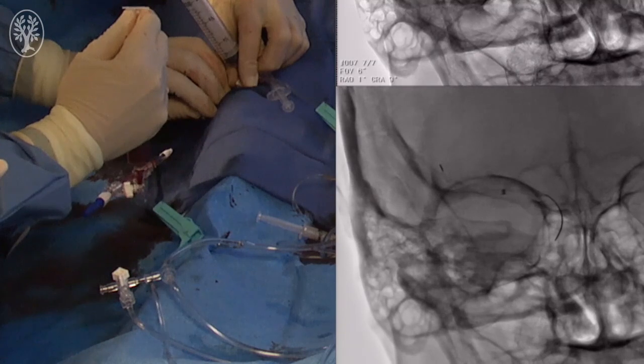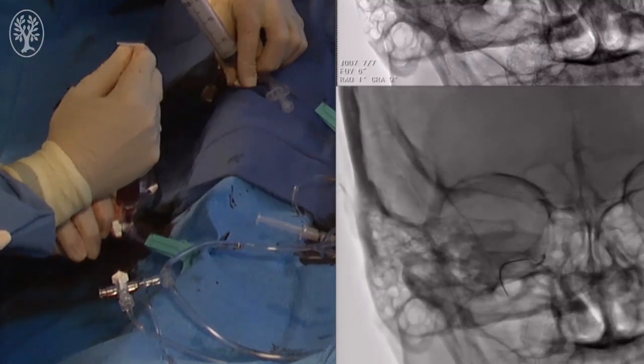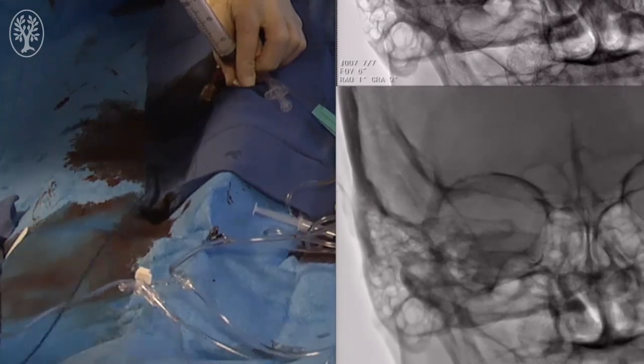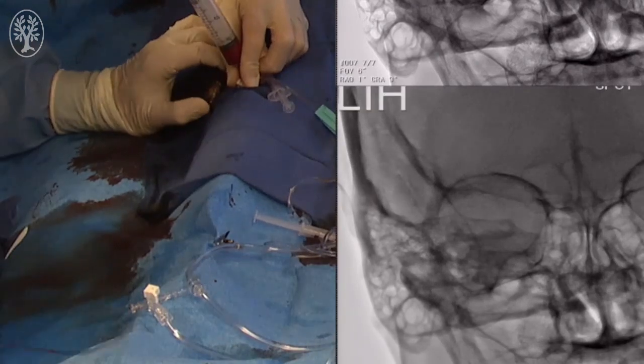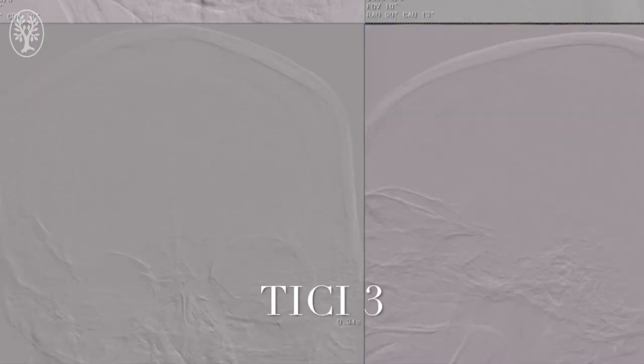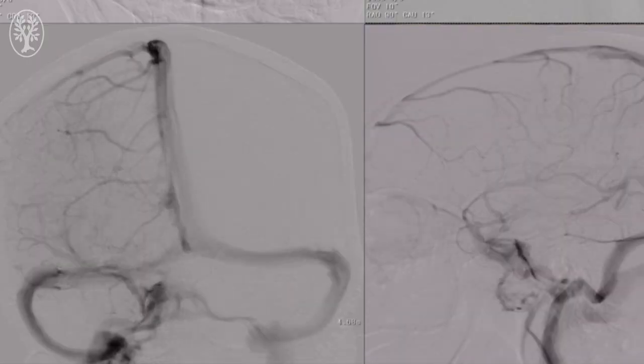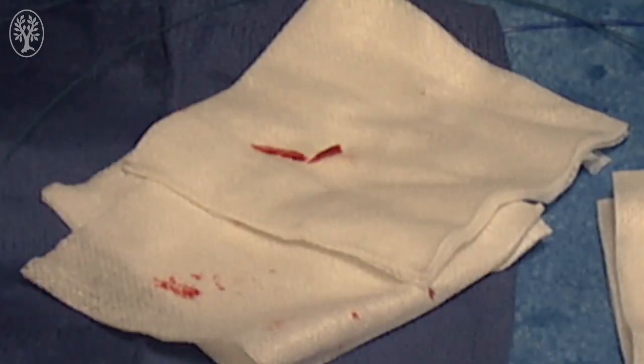We really have to advance the reperfusion catheter into the stent retriever, doing the Solumbra technique, and then under flow arrest we remove catheter and stent retriever simultaneously, obtaining complete reperfusion of the middle cerebral artery, as you can observe in this angiography. And here you can see the thrombus that was removed from the middle cerebral artery. Thank you.